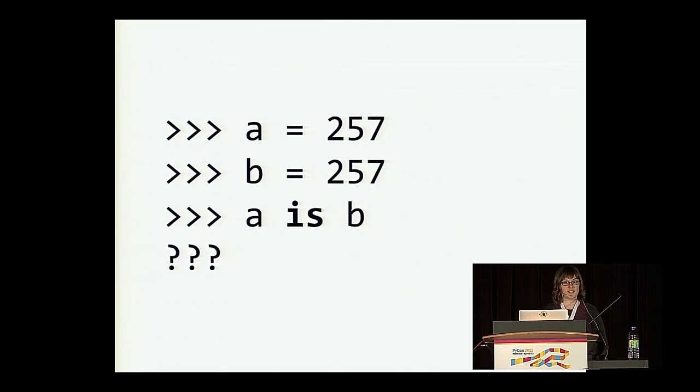Let's do another quick example. So what if we say instead 257? The only difference between this slide is that we went 1 number bigger. So we're still in the CPython interpreter. The first line we say A equals 257, second line B equals 257, and then we ask A is B. Raise your hand if you think it'll be true. I think maybe I gave it away. So raise your hand if you think it'll be false. Yeah, so this is false.